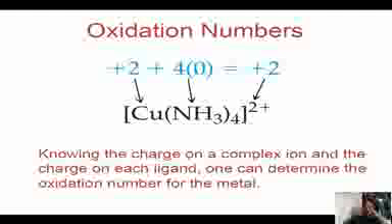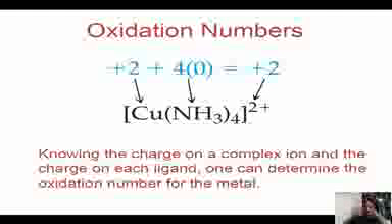That's why they are called ligands, and the central metal atom is copper here. This square bracket is called the coordination sphere. Outside this coordination sphere there is a charge of plus 2, so this is an ionic complex.